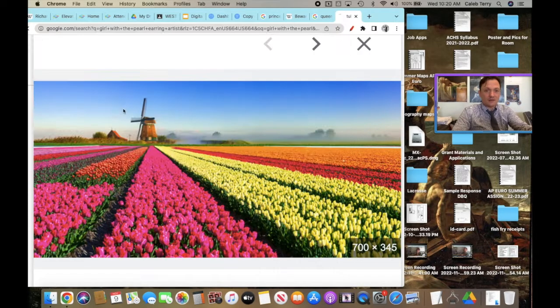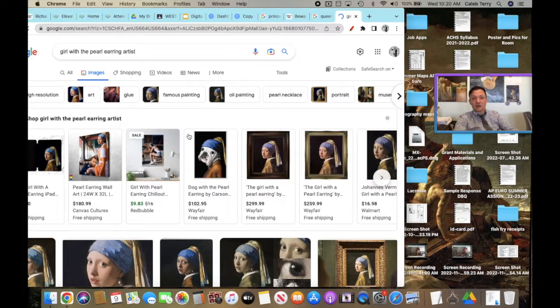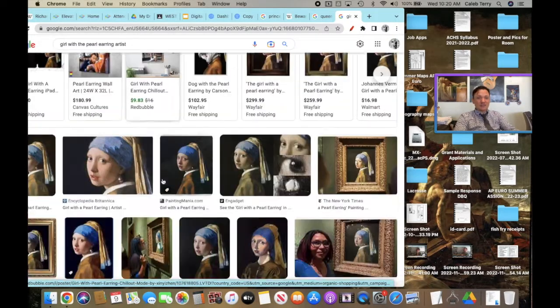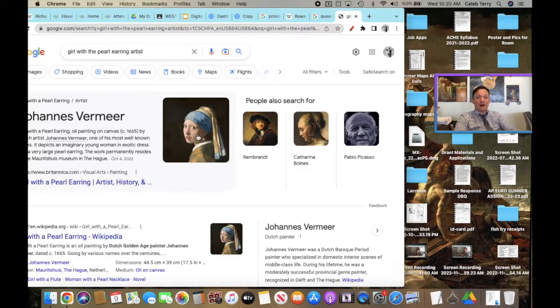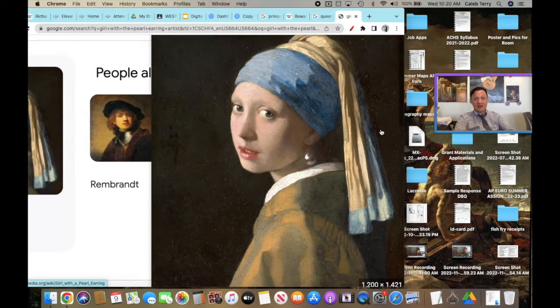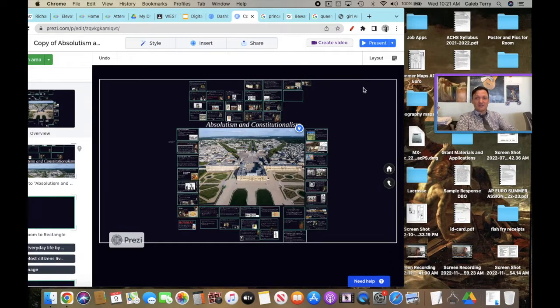The Girl with the Pearl Earring is one of Vermeer's most famous works of art. She was a servant girl that actually worked in his home, and the painting is still housed in the Netherlands at the Rijksmuseum, which is absolutely beautiful. That has most of Vermeer's most famous works, and it's coming out of that Dutch Golden Age, right? It's being inspired, and that little mini Renaissance is growing and prospering.